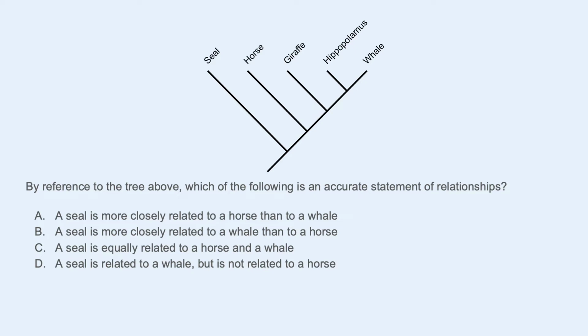Similar thing here, seals to whales. Again, you might assume something about seals and whales both sharing this ability to swim and live in the ocean. Are they more closely related to a horse or a whale? So seal back here, tracing a line along the tree to get up to horse, the farthest back in time was there. And seal to whale, turns out that's actually the same ancestor.